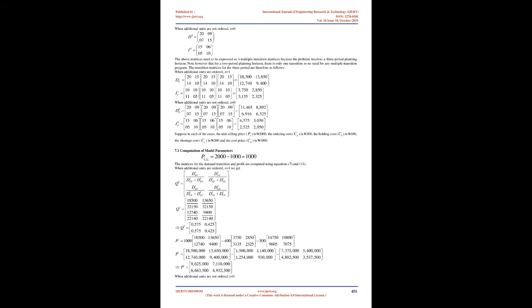When additional units are ordered, Z equals 1. This shows that Z equals 1 is the optimal ordering policy for the favorable state since 8,556,125 is greater than 6,204,359.4, with associated total profit of 8,556,125 and EOQ of 15 units.